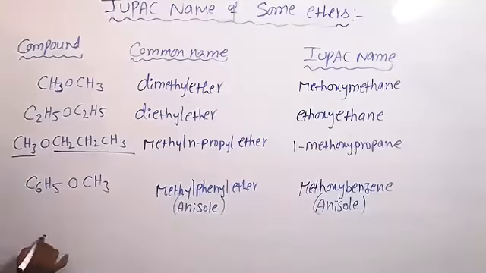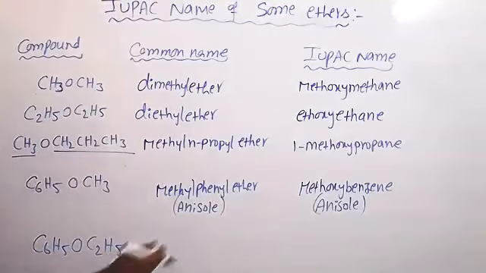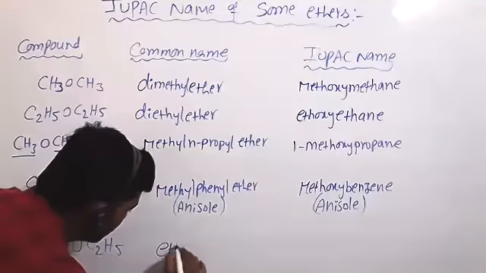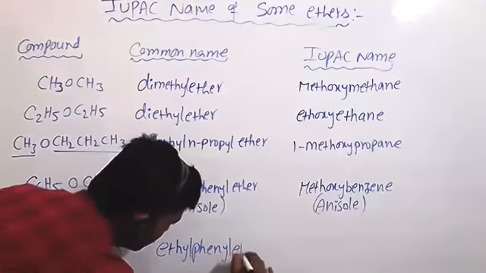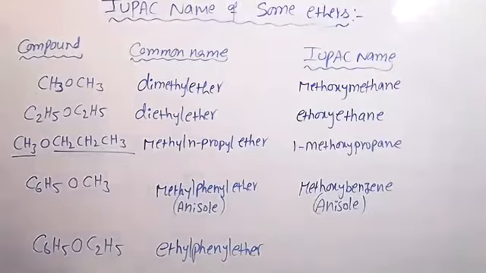Try this one: a benzene ring on one side and an ethyl group on the other. Tell me the common name. Ethyl phenyl ether. Very good. This is ethyl, this is phenyl. In alphabetical order, this comes first. So ethyl phenyl ether. How to give the IUPAC name? Ethoxybenzene. Very good. This is the smaller part, no?